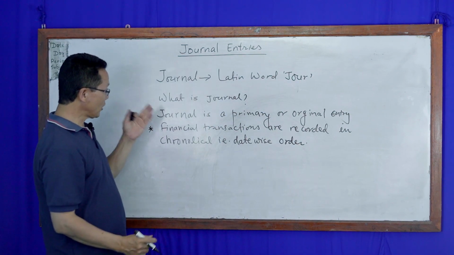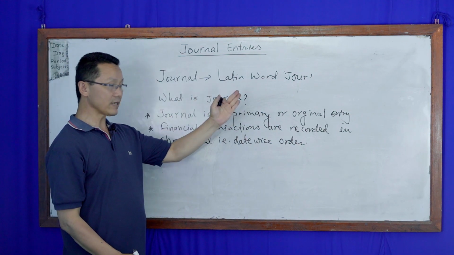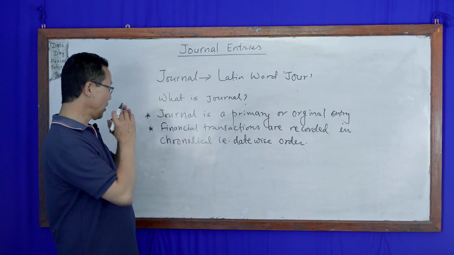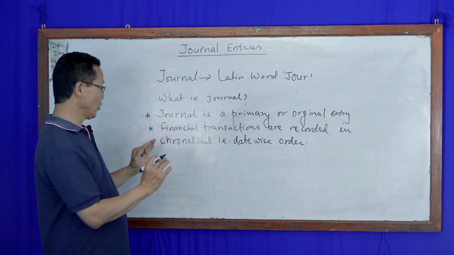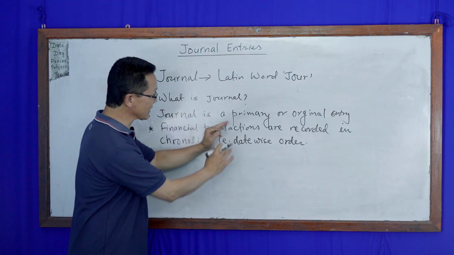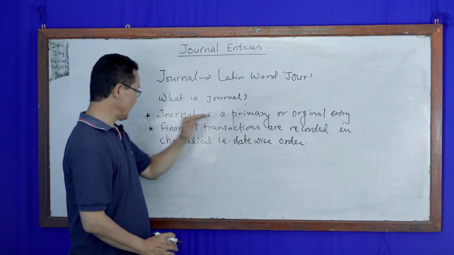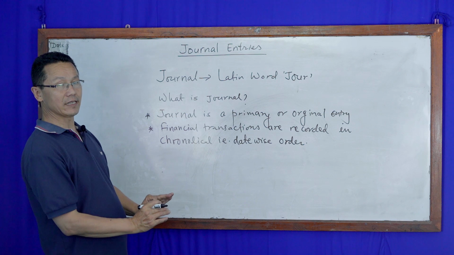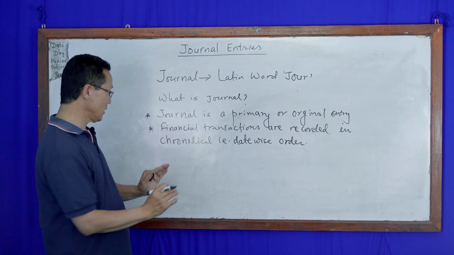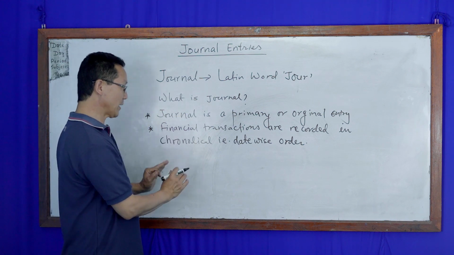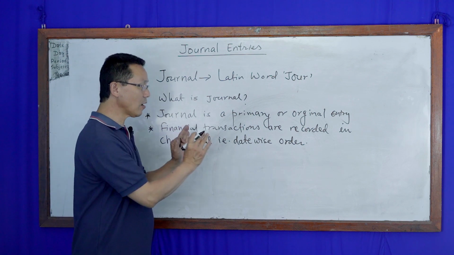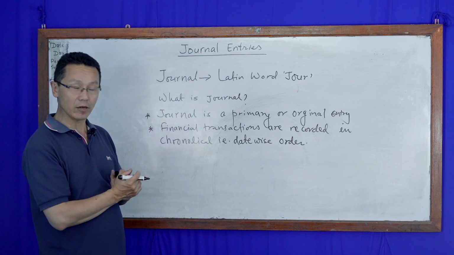Journal is a primary or original entry of financial transaction where these financial transactions are recorded in a systematic order for future reference, in chronological order or date-wise order.